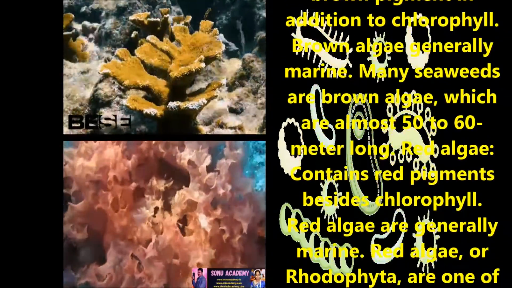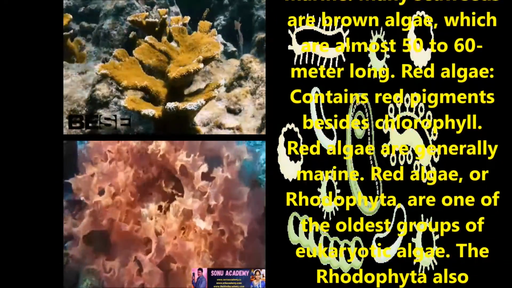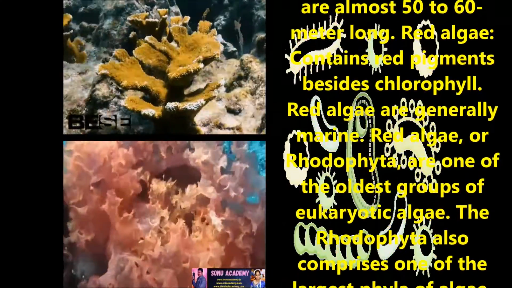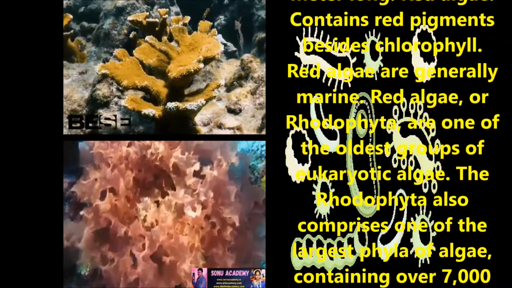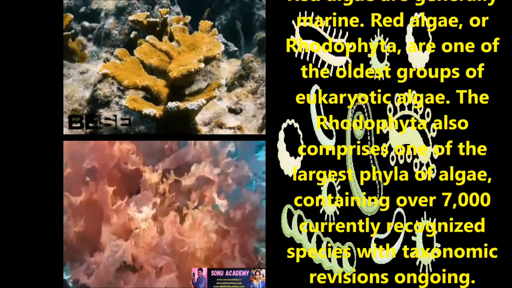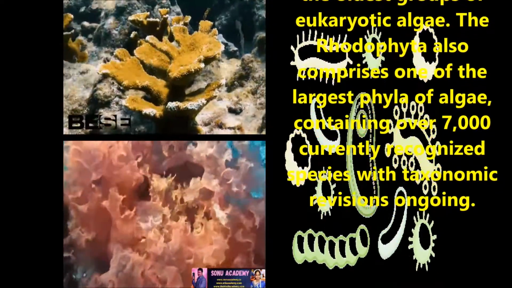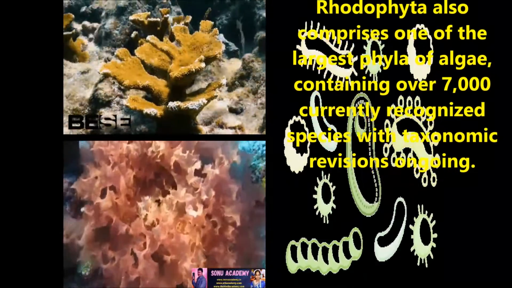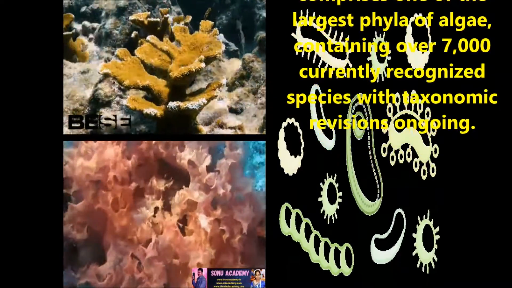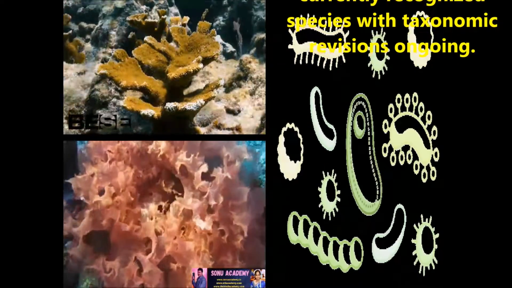Now let us discuss red algae. Red algae contain red pigments besides chlorophyll. Red algae are generally marine. Red algae or rhodophytes are one of the oldest groups of eukaryotic algae. The rhodophytes also comprise one of the largest phyla of algae, containing over 7,000 currently recognized species with taxonomic revisions ongoing.